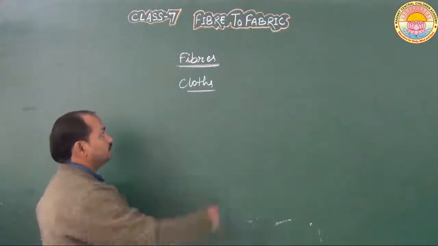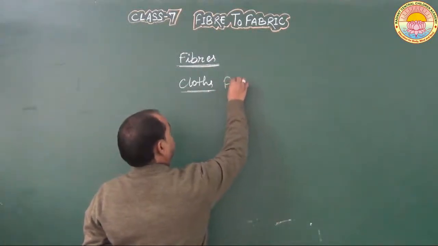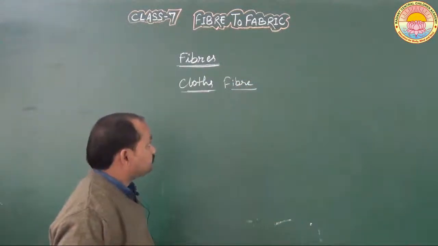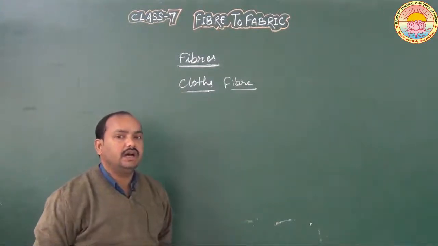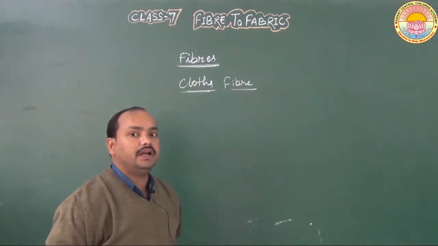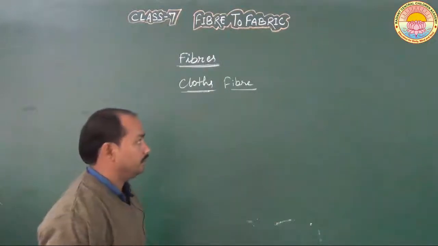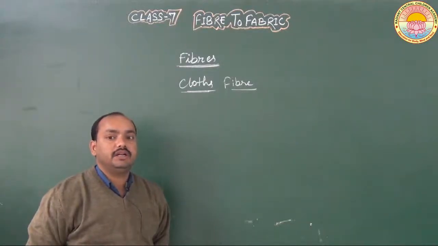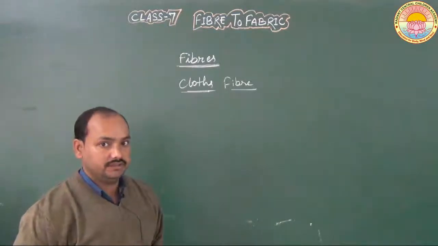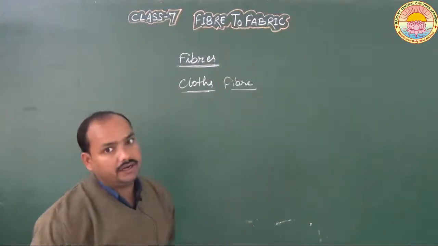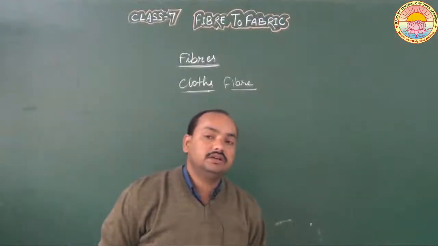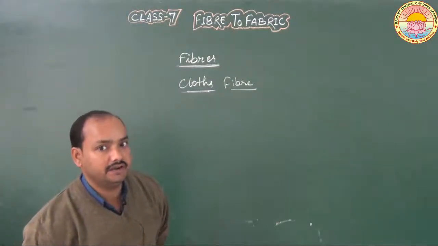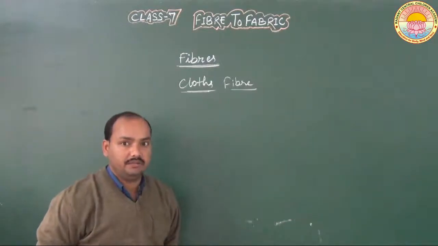Students, as you know, clothes are made from fibers, and we know that fibers are of two types, natural fiber and artificial or synthetic fiber. Natural fibers are fibers that originate from natural sources such as plants and animals. On the other hand, there are some fibers like nylon, acrylic, terracotta. These are fibers that are synthesized in laboratories, and these are known as synthetic fibers.